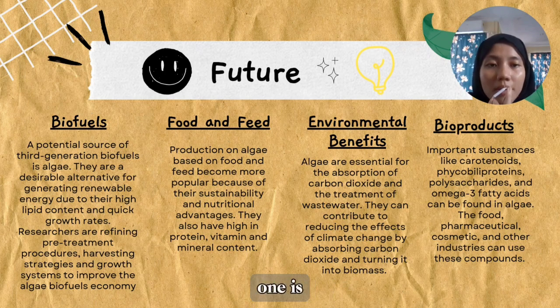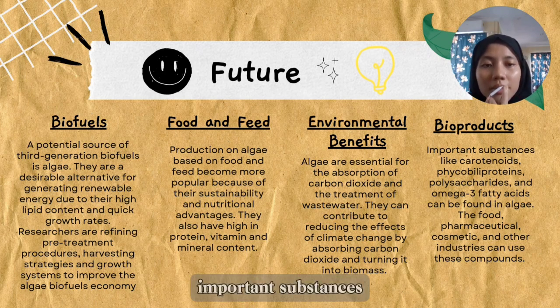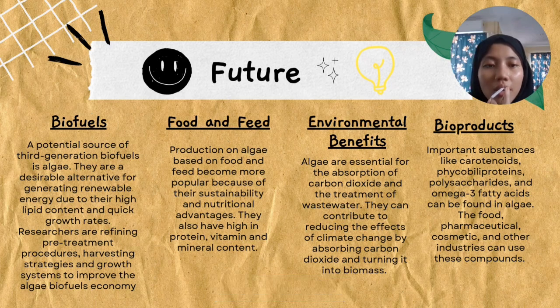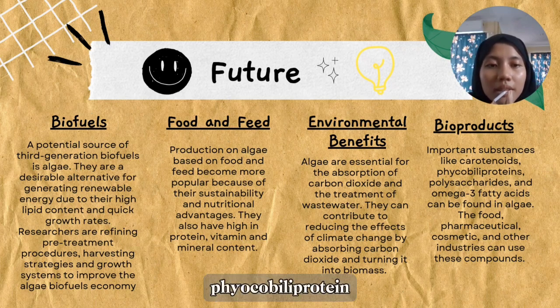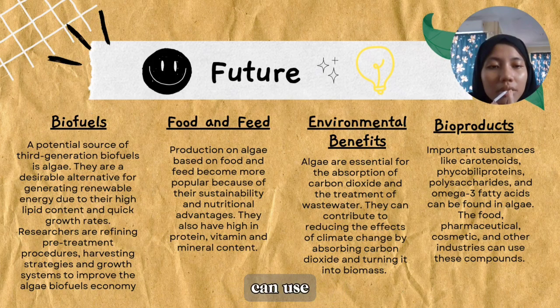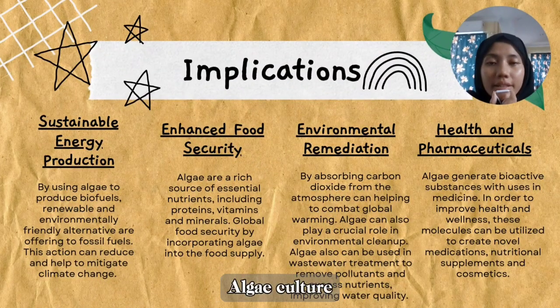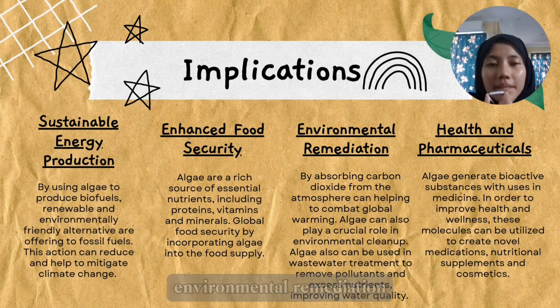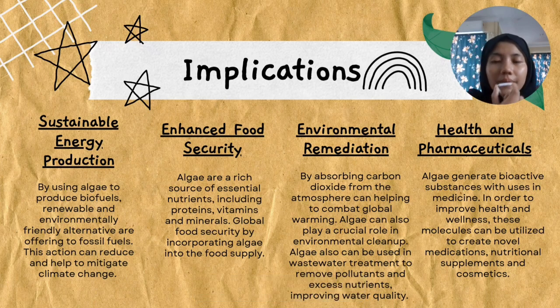The last one is bioproducts. Important substances like carotenoids, phycobiliprotein, polysaccharides, and omega-3 fatty acids can be found in algae. The food, pharmaceutical, cosmetic, and other industries can use these compounds. Algae culture has many implications, including sustainable energy production, enhanced food security, environmental remediation, and health and pharmaceuticals.